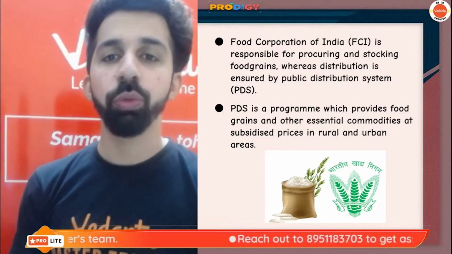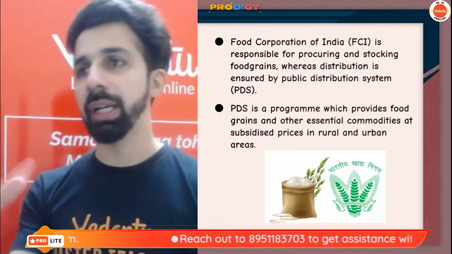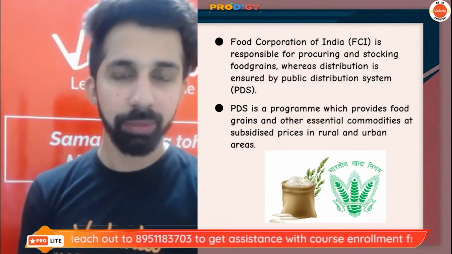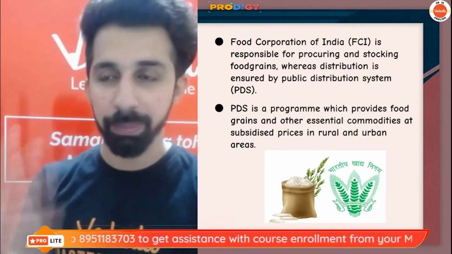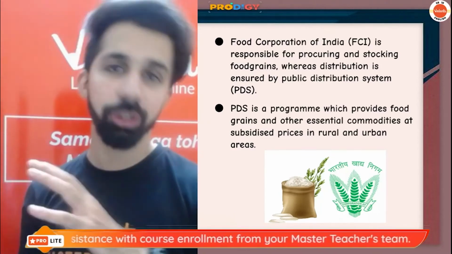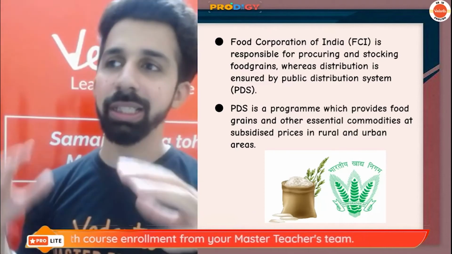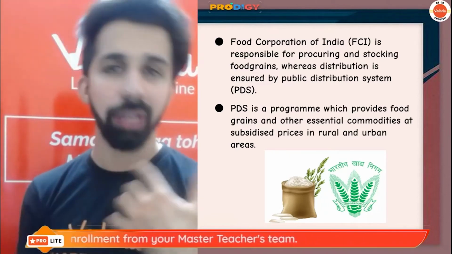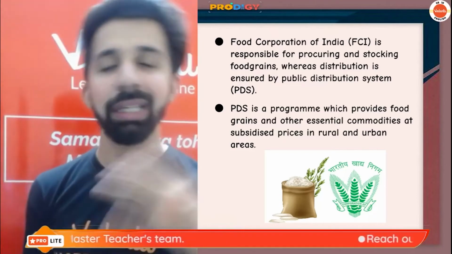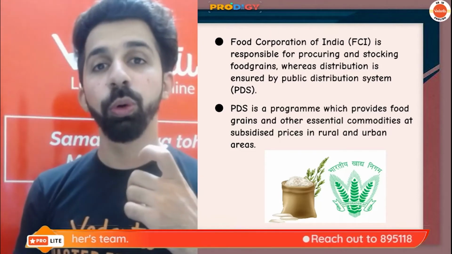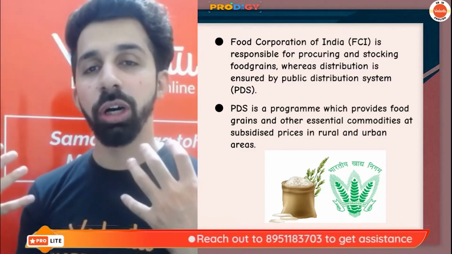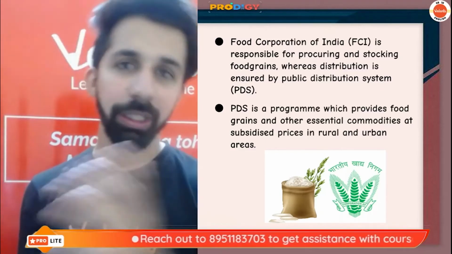The Food Corporation of India collects food grains, especially wheat and rice, from various farmers where the produce is surplus, where there is extra, and that extra produce is kept as a buffer stock. So just in case any state is lacking in wheat or rice, the Food Corporation of India will supply those crops to that particular state.